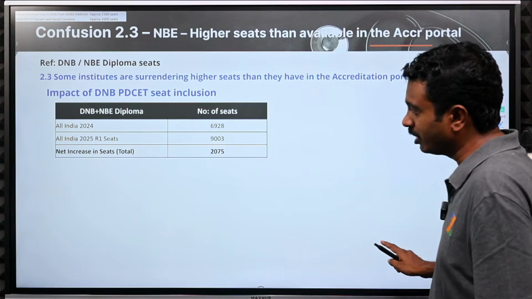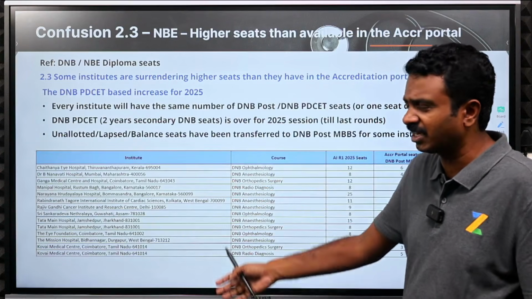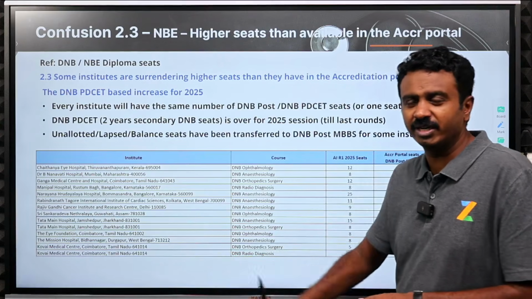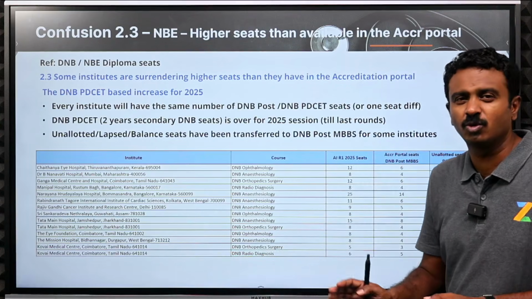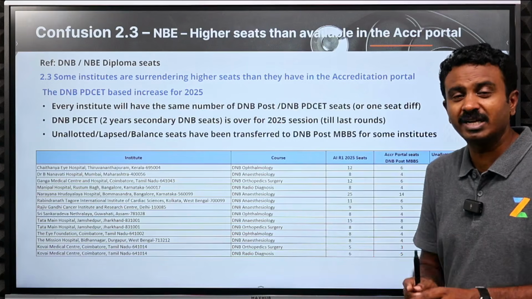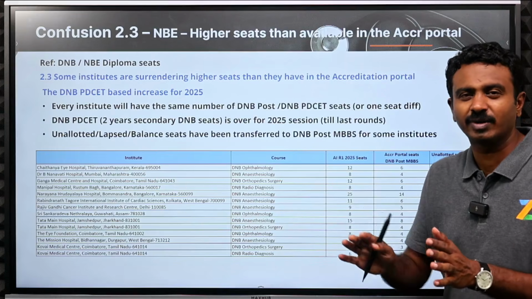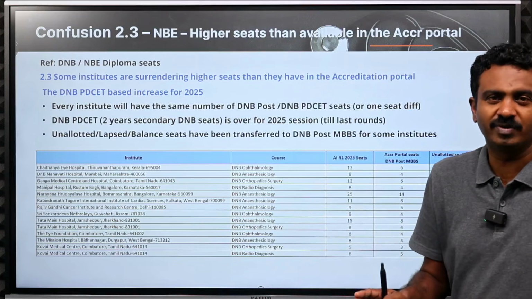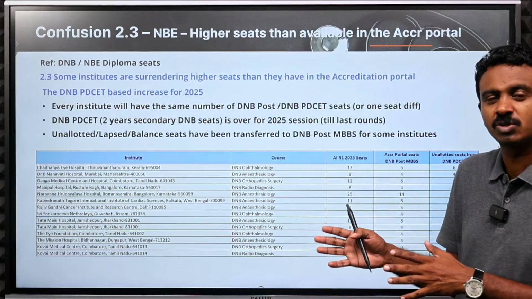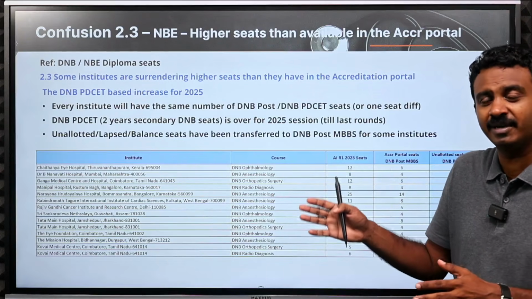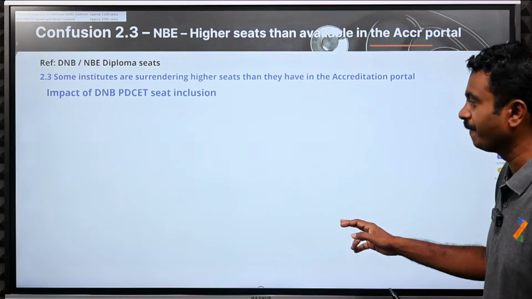Wherever you have a query, let us say candidates have come up with a lot of queries here. We started working on it, and it took us some time, and then we have got most of the seat increases mapped, around 1,100. It will not be exactly right. It is very difficult to map it, but we have got to an extent of around 90-95% seats covered over here. You ask a query on whether this was unallotted in DNB in PD set, we will be able to help you out with that.